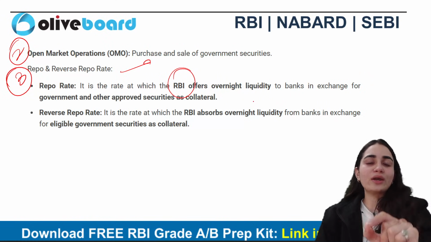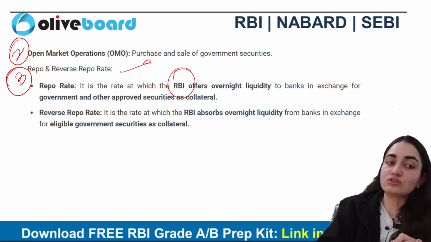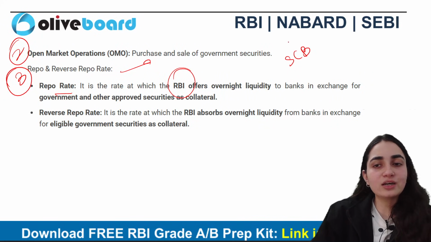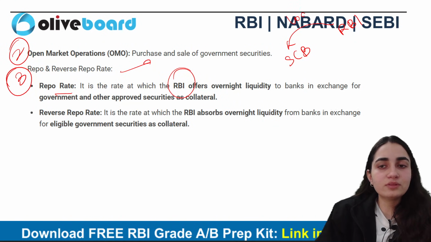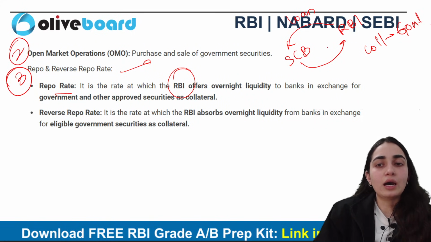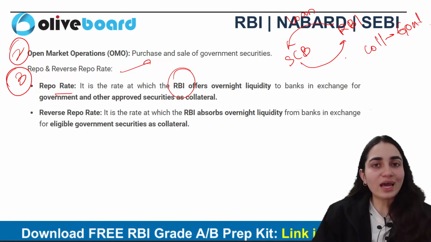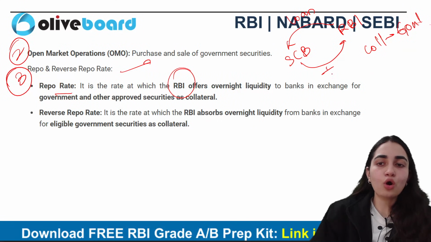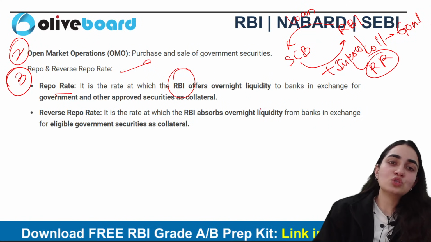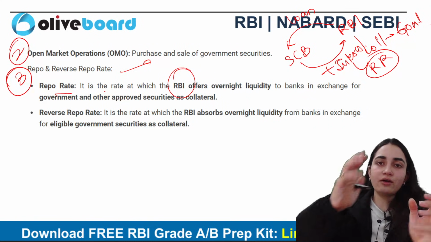उसके related जो interest pay करा जाता है, that is known as repo rate here. Again repeating, if scheduled commercial banks have taken loan from whom? That is specifically RBI, right? RBI is the one who gave the loan. अब ये क्या करेंगे? scheduled banks ने यहाँ पे रखा collateral जो कि क्या है? government securities है ना? अब इनको तो ये loan they have to return it as well, right? How are they going to return? Along with one interest rate also, right? Now this interest rate is known as what? That is repo rate. Next is what? Reverse repo rate. So it is in a reverse manner.